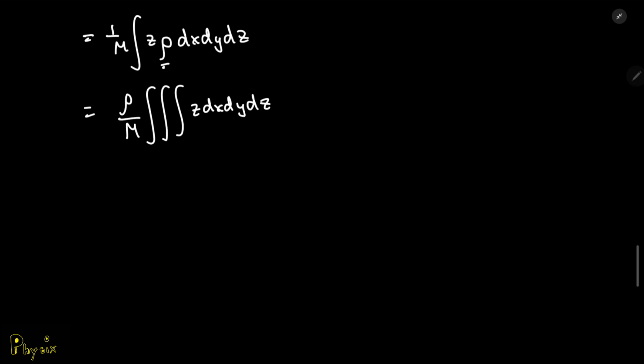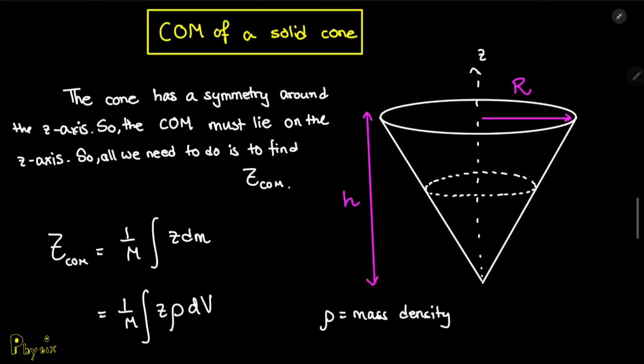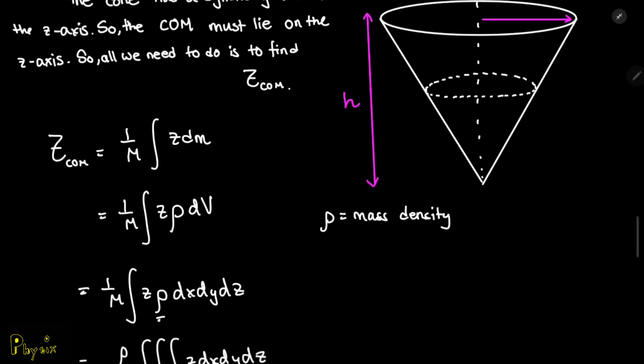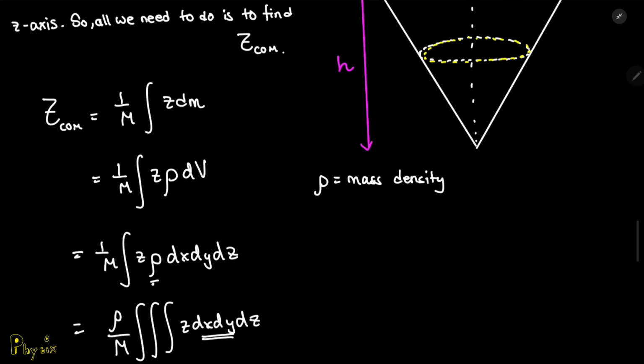You can think about what this dx dy infinitesimal patch of area is if you look at the solid cone from the top. So if you look at this from the top view, what you will have is these discs that look like circles.